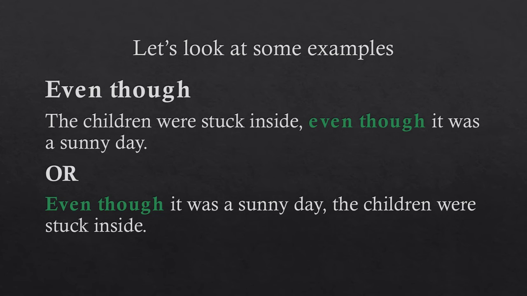And our last example, even though, is a two-word conjunction. So the children were stuck inside even though it was a sunny day. Our independent clause is the children were stuck inside. Our dependent clause is it was a sunny day. And our conjunction is the words even though. If we put the conjunction first, we get even though it was a sunny day, the children were stuck inside.